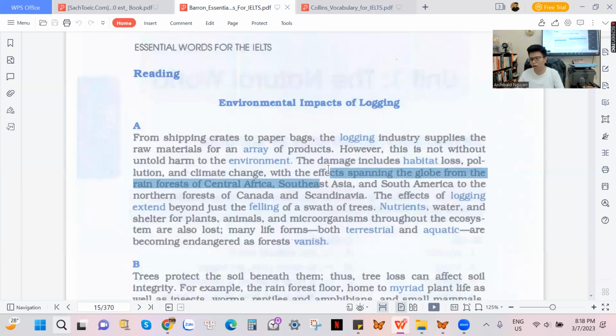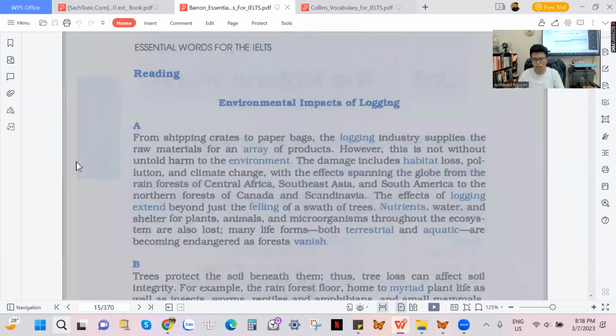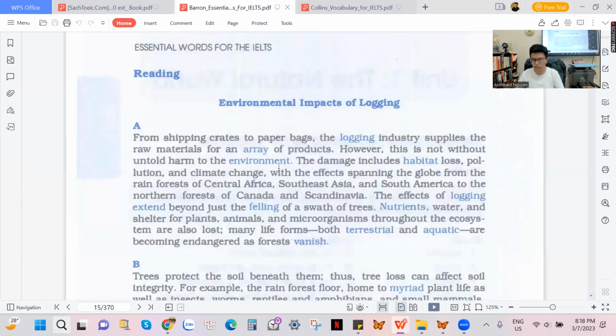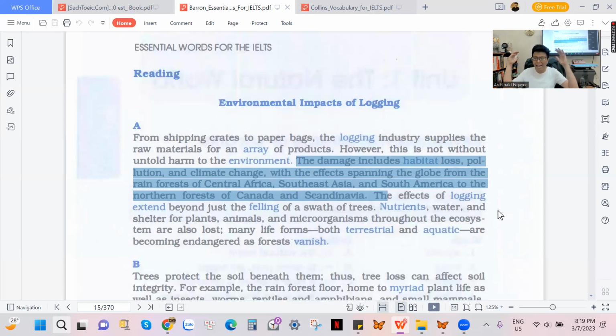Effects spanning the globe, from the rainforests of Central Africa, Southeast Asia, and South America to the northern forests of Canada and Scandinavia. So right here we have the phrase effects spanning the globe. It means the effects impacting the globe, or influencing the globe, or damaging the whole globe. Globe means the world.